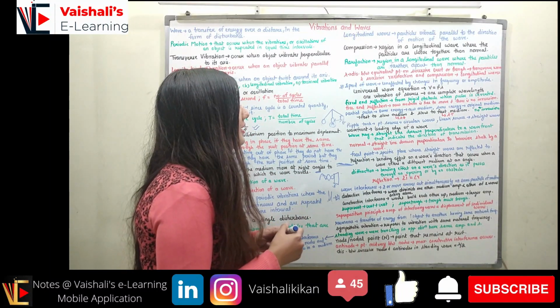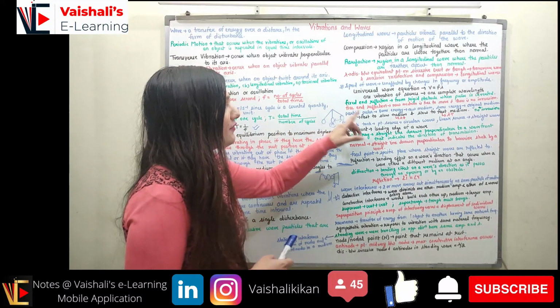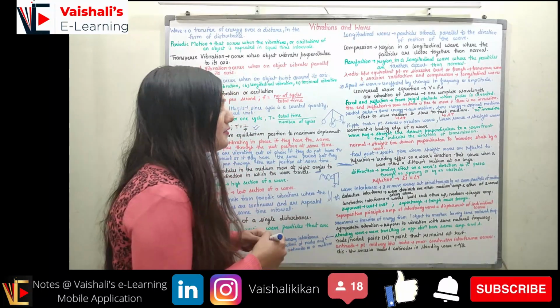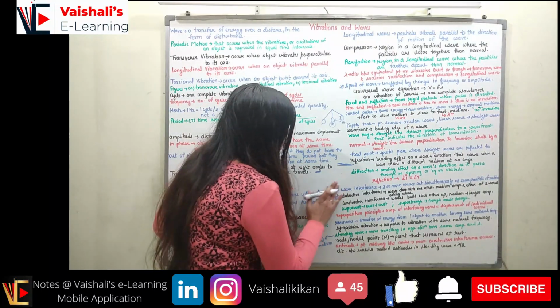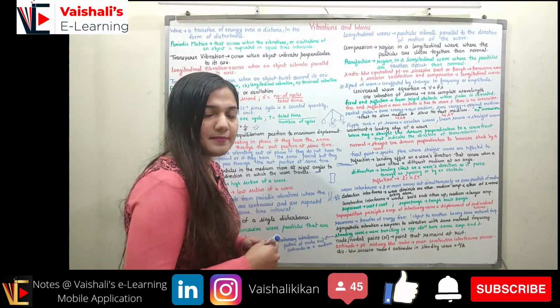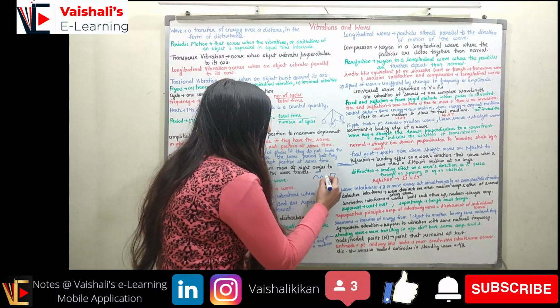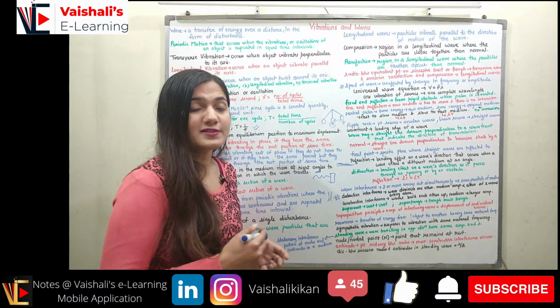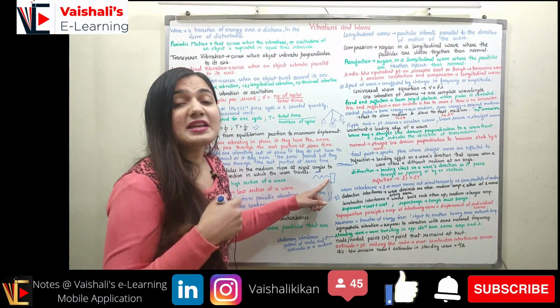So now over here, fixed end reflection. Fixed end reflection is the reflection from the rigid obstacle, when the pulse is inverted. Here you can see we have a fixed end, and the wave is now moving towards the fixed end. When the wave is moving towards the fixed end, the wave is inverted.